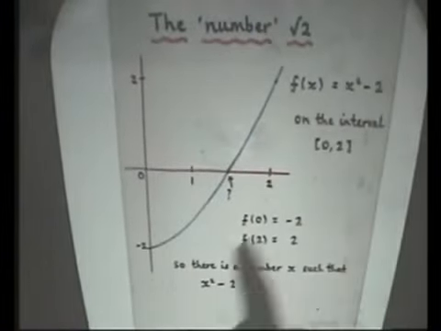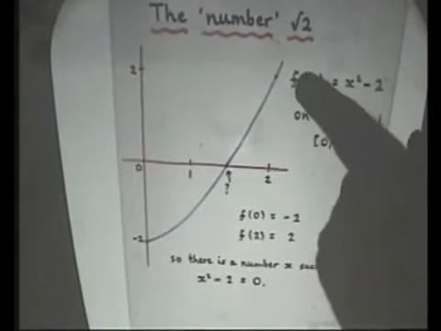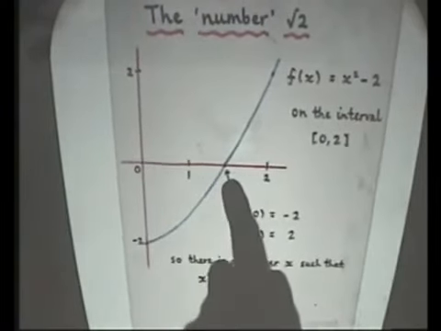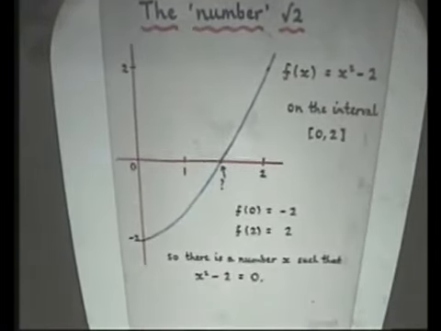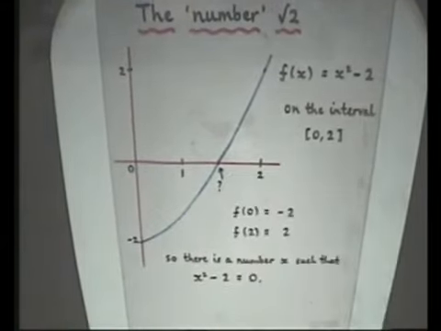Before I say what did happen, here's another example. If you look at x squared minus 2, then when x is 0, you get minus 2, which is below the axis, and when x is 2, you get 2 up here. So starting here and starting here, you actually cross the axis at some point. And where do you cross the axis? Well, it means there's a point where x squared minus 2 is equal to 0. So this is the point, the square root of 2. So this theorem says that the square root of 2 exists. This is where it is. Okay, we'll come back to that.